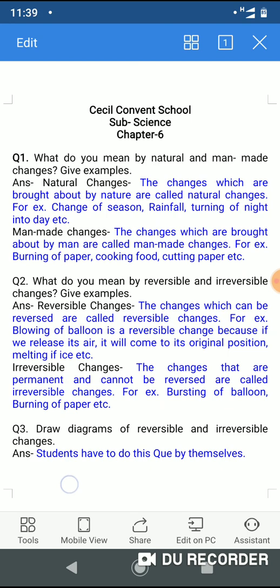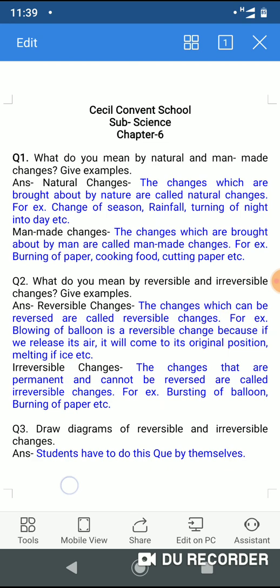Now the second question is, what do you mean by reversible and irreversible changes? Give examples. So the answer is reversible changes. You have to write the heading reversible changes. The changes which can be reversed are called reversible changes. For example, blowing of balloon is a reversible change because if we release its air, it will come to its original position. Then the second example is melting of ice.